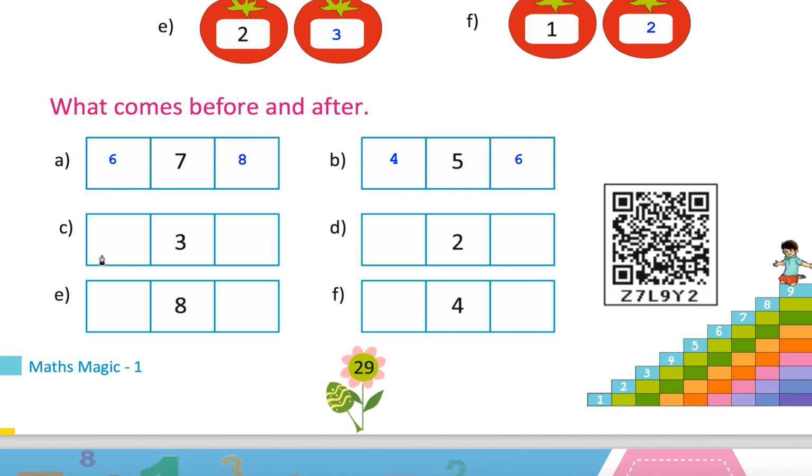Write 6. Before 3 it is 2. So write 2. After 3 it is 4. Write 4. Okay. So before 2 it is 1. So write 1. After 2 it is 3. So write 3. Before 8 it is 7. Write 7. After 8 it is 9. So write 9. Before 4 it is 3. Write 3. After 4 it is 5. Write 5.